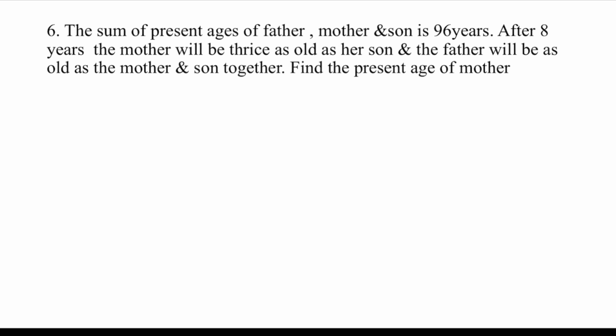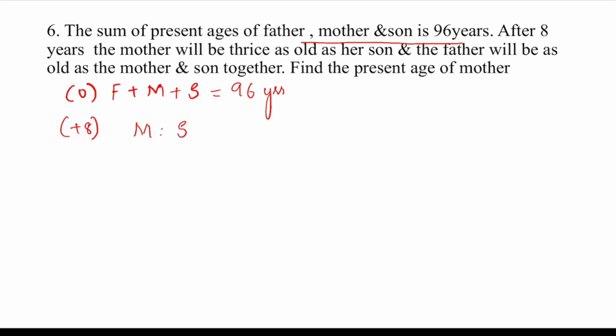Now, the sum of present ages of father, mother and son is 96 years. Okay. So, presently father, mother and son, the sum is how much? 96 years. Okay. After 8 years, mother will be thrice as old as her son. Okay, mother is to son. Thrice is as old as her son, isn't it?